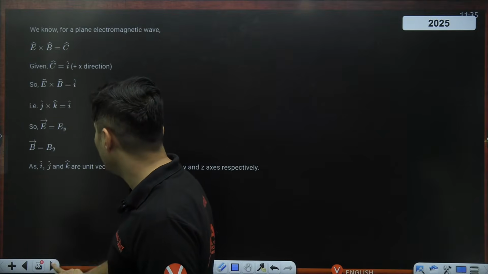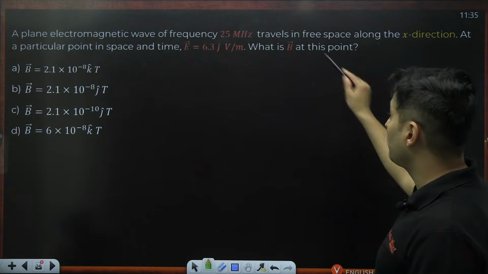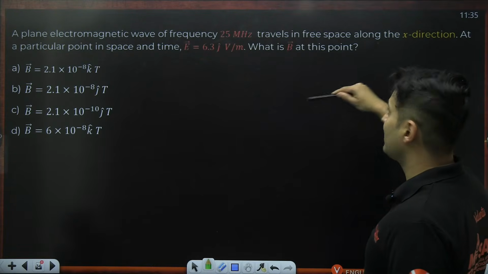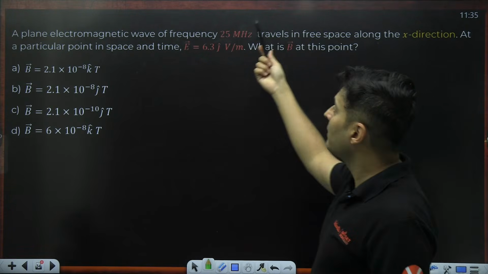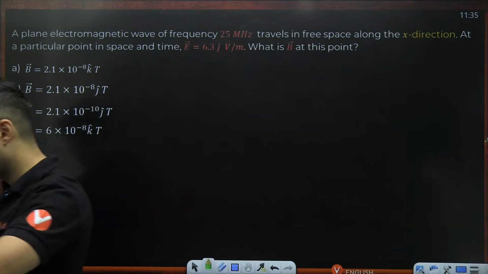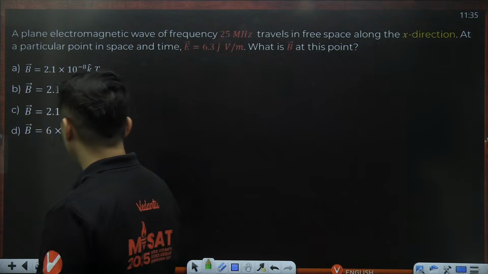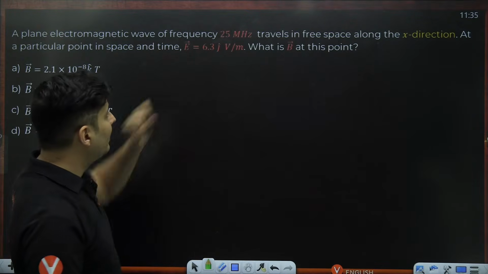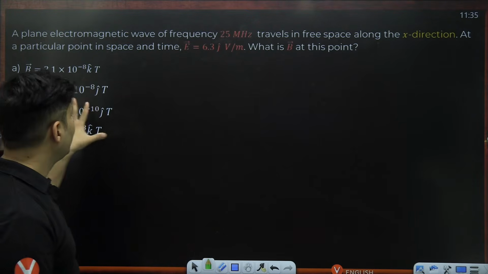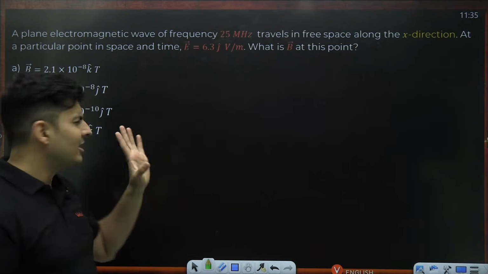Okay. Moving on to the next one. There is a plane electromagnetic wave of so many megahertz in x direction. The electric field is this much. What is the magnetic field at that point? Okay, come on guys, what should be the answer for this particular question? Okay, let's try to figure this out. Electric field magnitude is given. What is the magnetic field vector? First, let's figure out magnitude, then let's figure out direction.